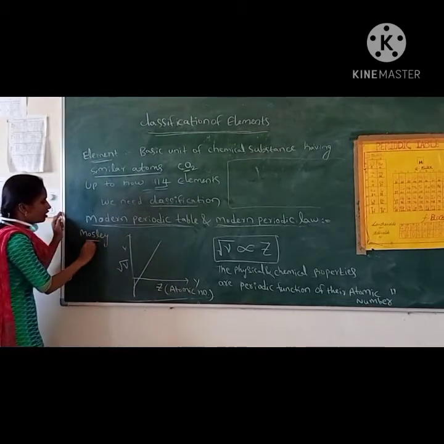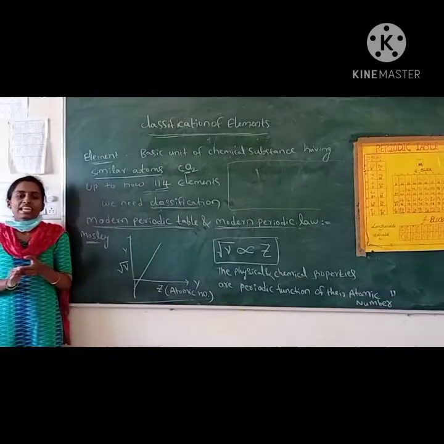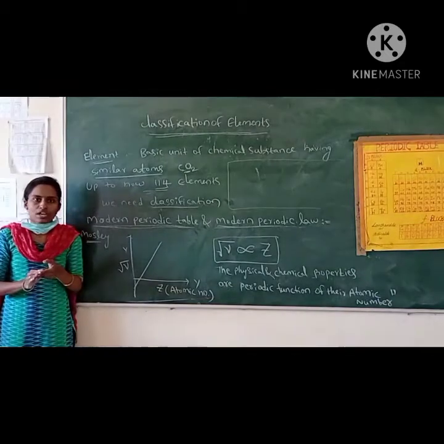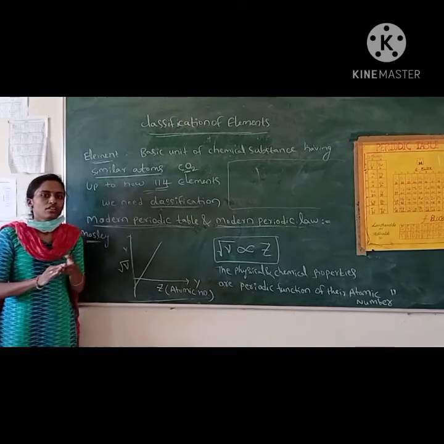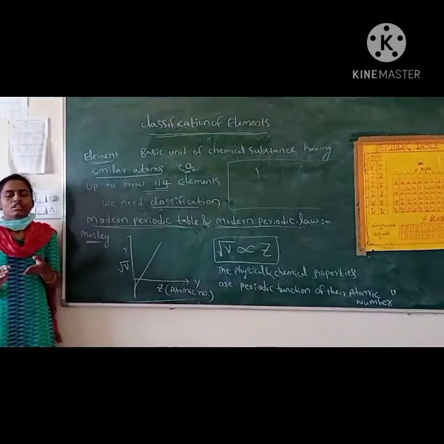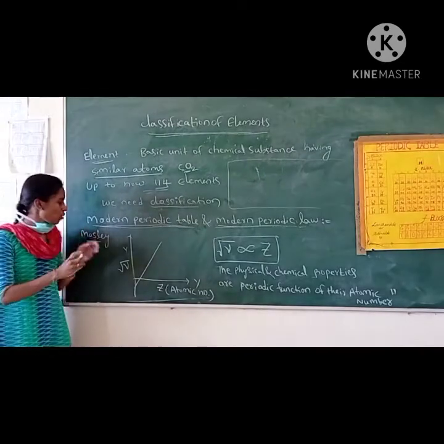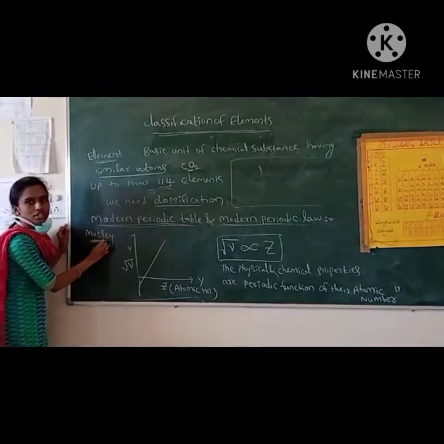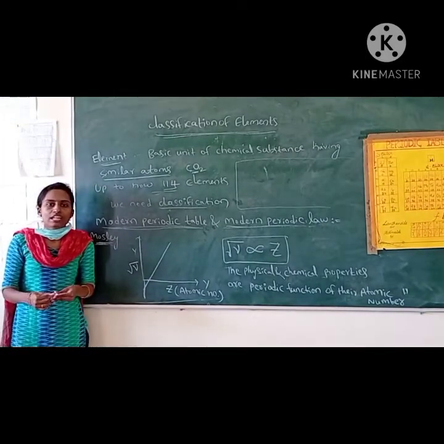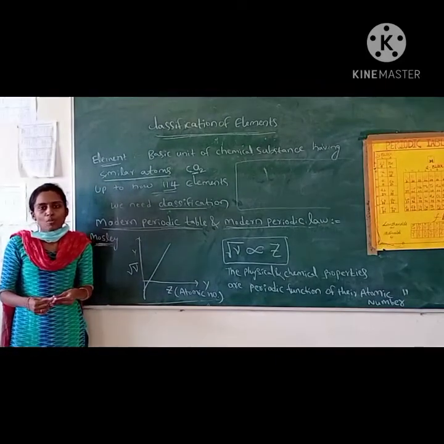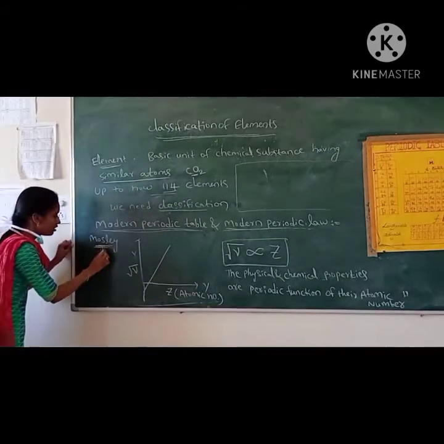So what did Moseley do? Moseley recorded the X-ray spectra of substances. Up to that period, there was no known structure of elements. At that time, Moseley discovered and proved that properties of elements depend on the atomic number. So properties of elements depend on atomic number. He proved this by X-ray spectra.